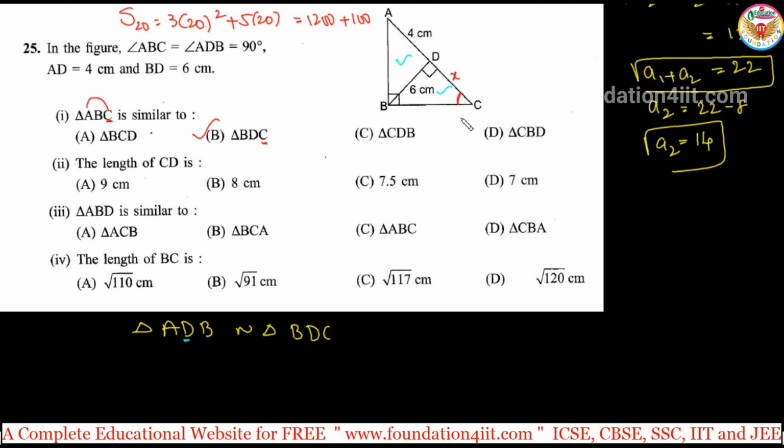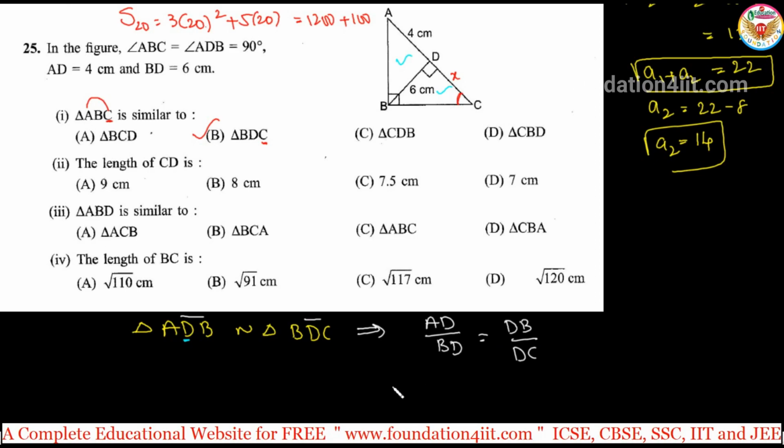These two triangles are similar, so corresponding sides are in the same ratio. From this we can write AD by BD, the first two letters divided by the first, is exactly equal to the next two, DB, the second and third, divided by DC.